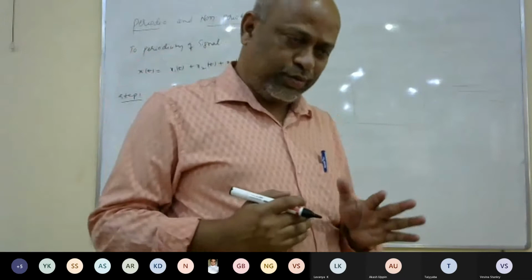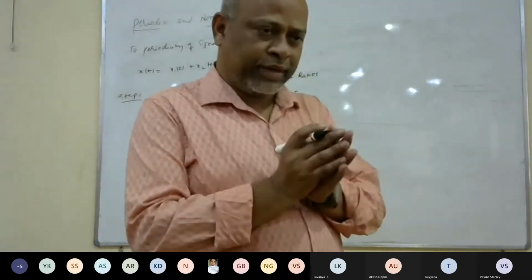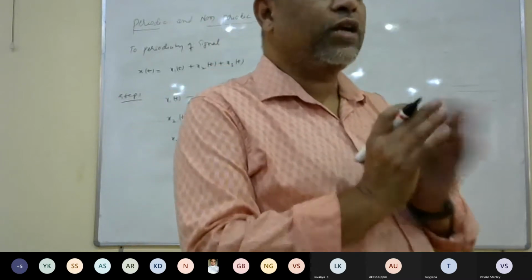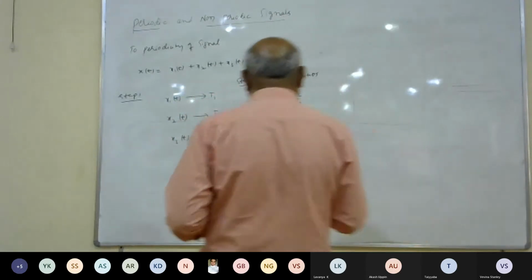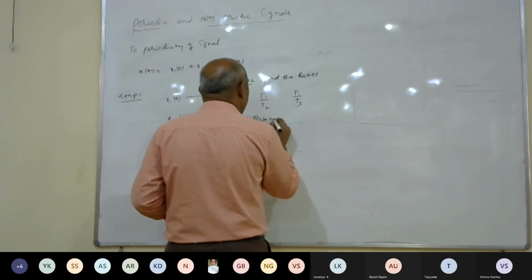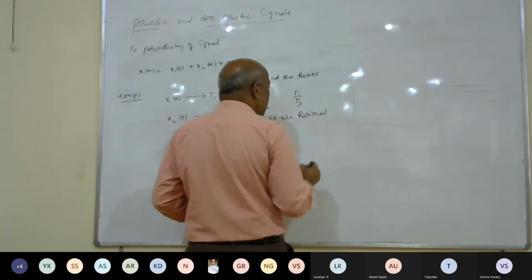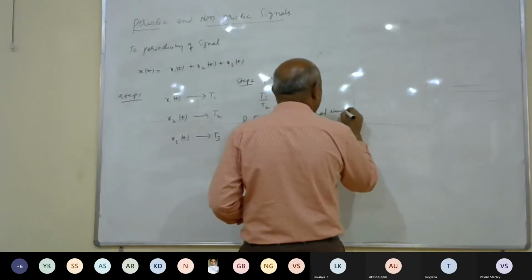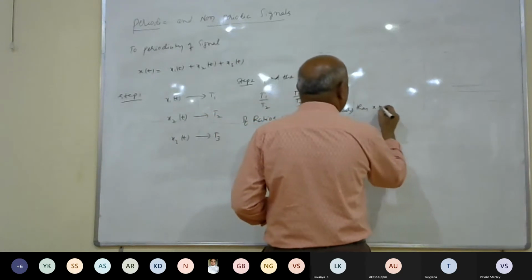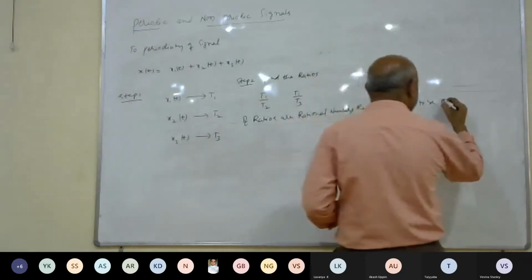If these ratios are rational numbers, then the given signal x of t is said to be periodic.